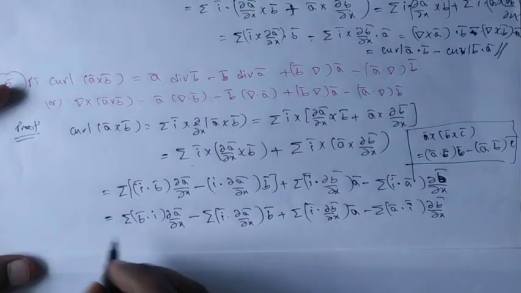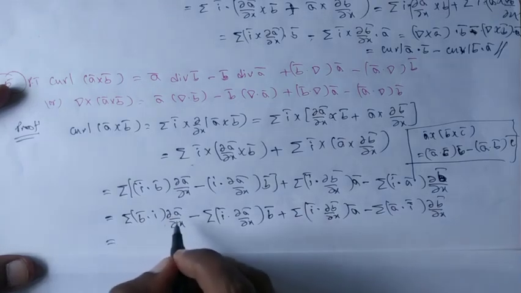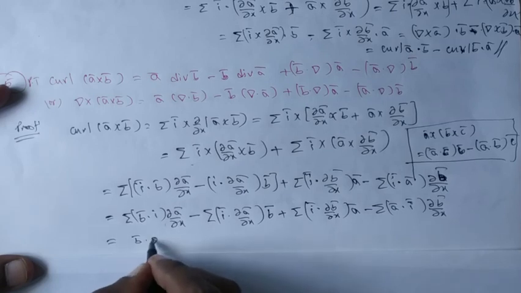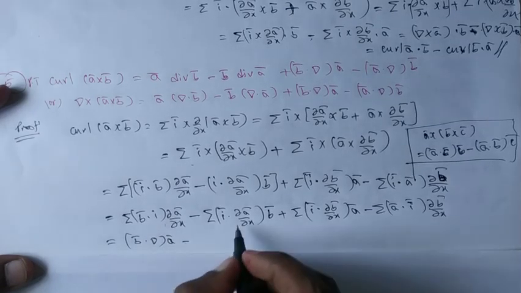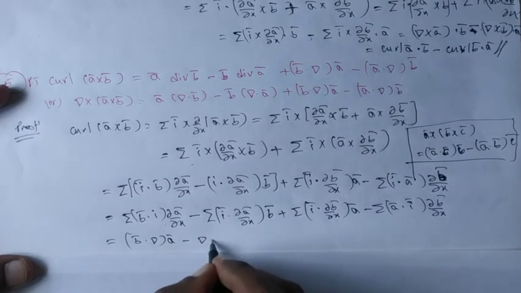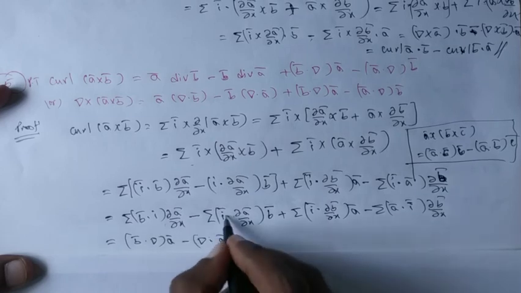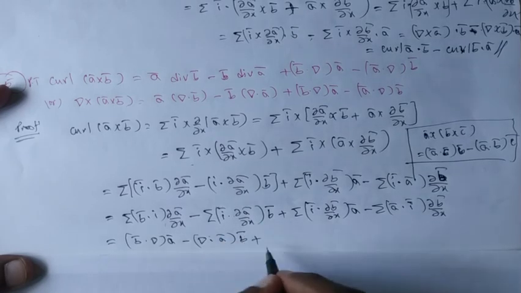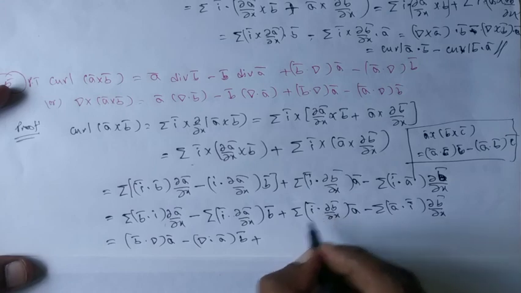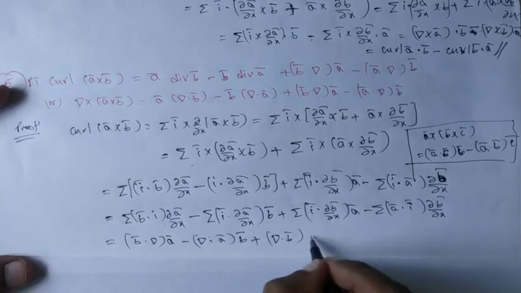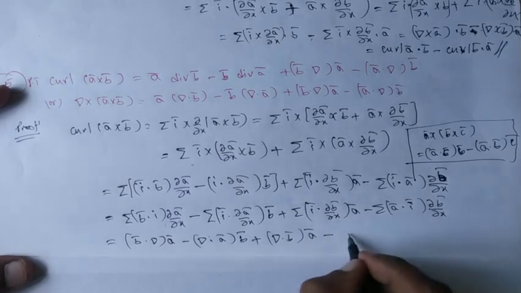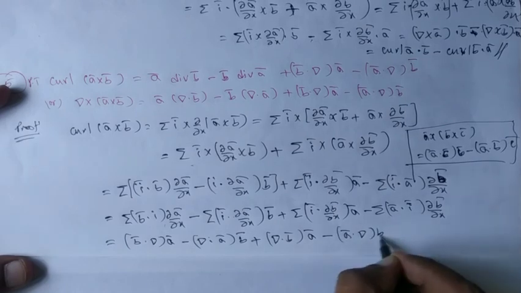According to the known statement, this is exactly B bar dot del A bar, minus del dot A bar into B bar, plus del dot B bar into A bar, minus A bar dot del B bar.